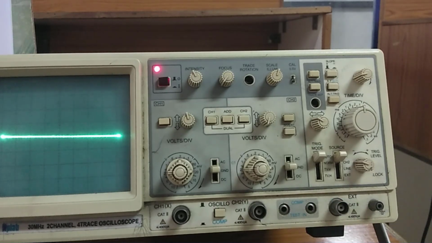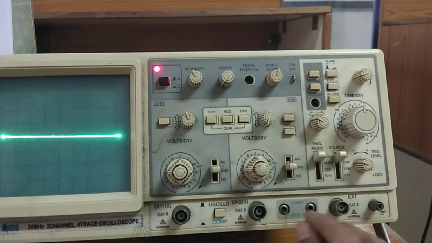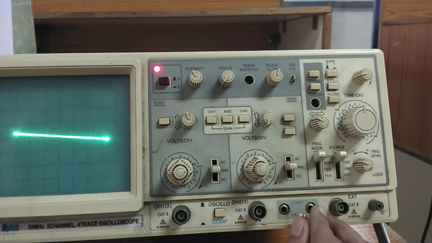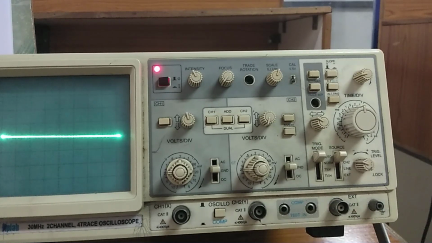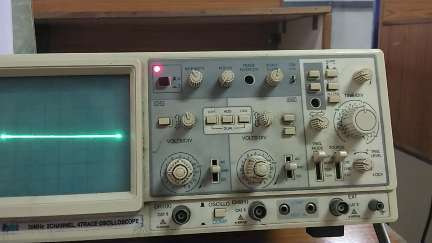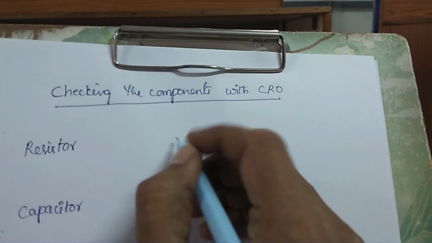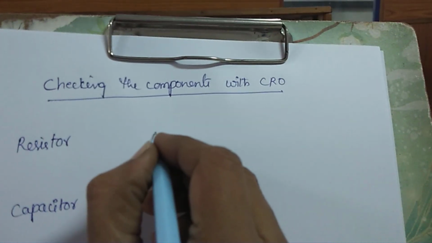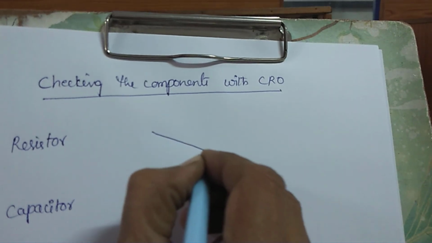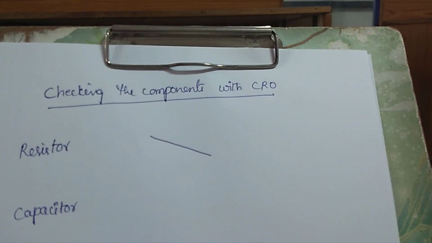Even you can check with another resistor also. This is the resistor I am taking. See this? I'm checking the resistor again. Again you got that inclined line. Without it we are getting a straight line, but with it, we got this inclined line. In this way you can check the resistor. So what did we get for the resistor? Instead of a straight line, we got an inclined line. That is the pattern generated by the CRO when you are checking a resistor.